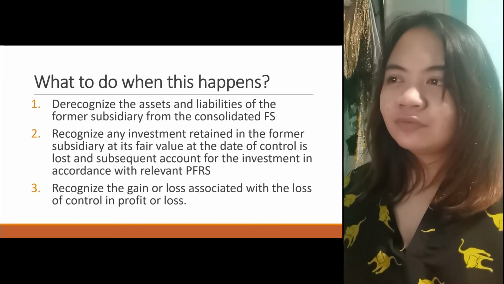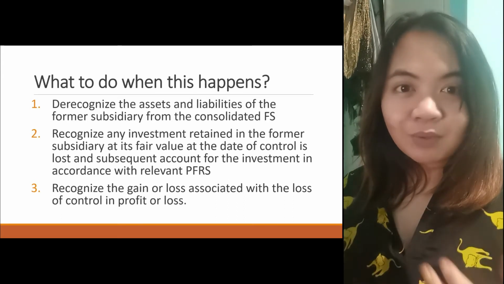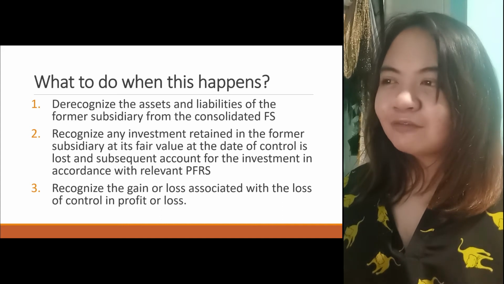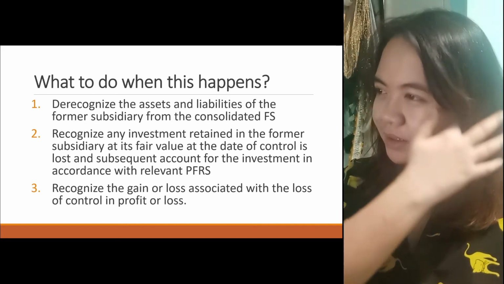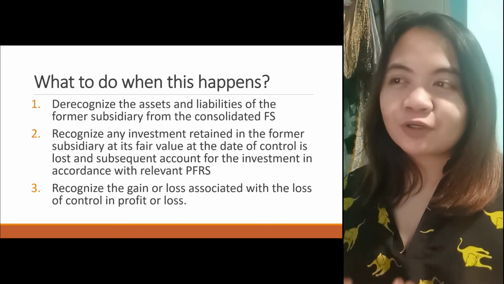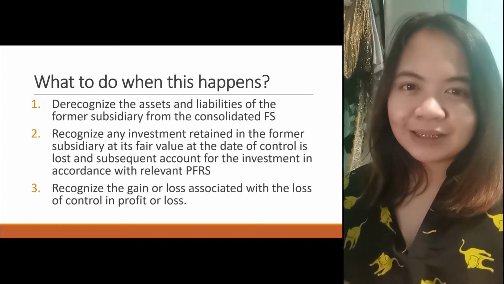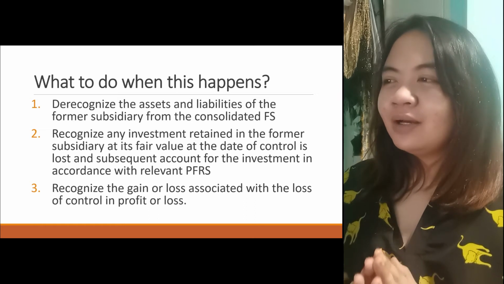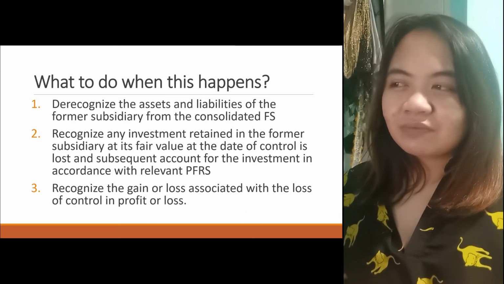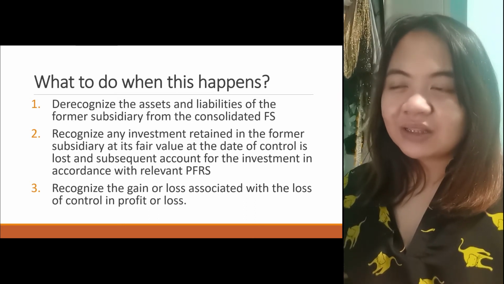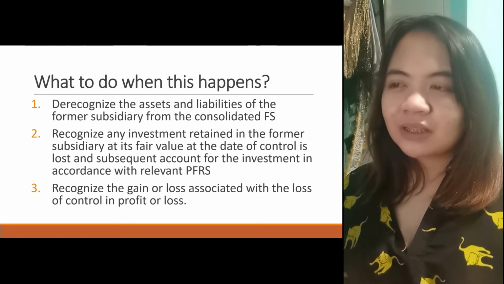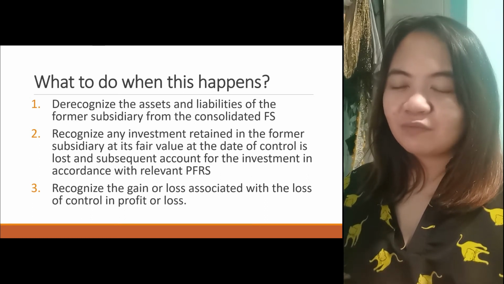So how do we account for this na nawala ng control? Una, you have to derecognize all of the assets and liabilities of the former subsidiary from the Conso FS. Tatanggalin mo kasi hindi mo na siya subsidiary. Okay, so we recognize any investment retained in the former subsidiary at its fair value at the date control is lost and subsequently account for the investment in accordance with relevant PFRS.